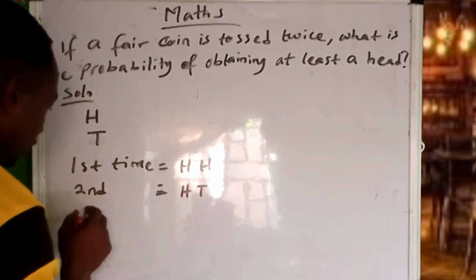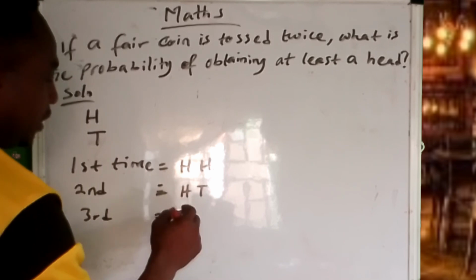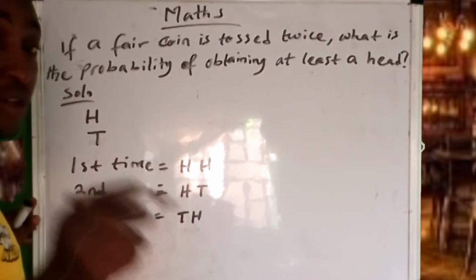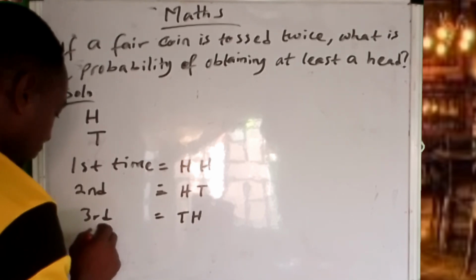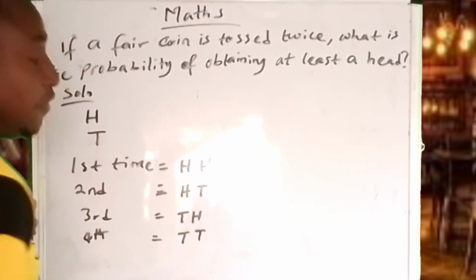The third outcome is that we get a tail and a head. And the fourth outcome is that we get a tail and a tail.